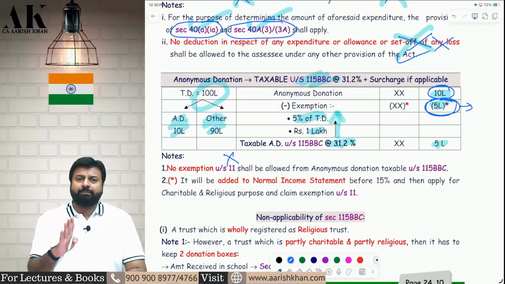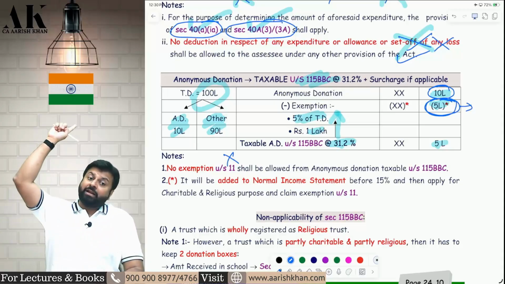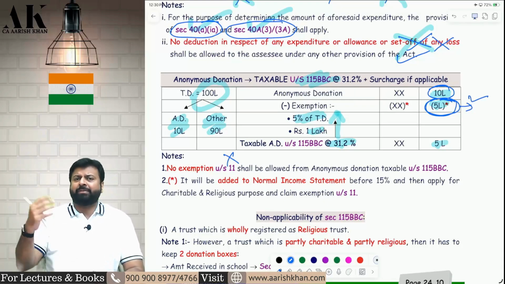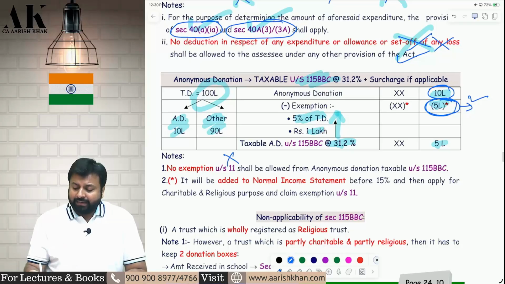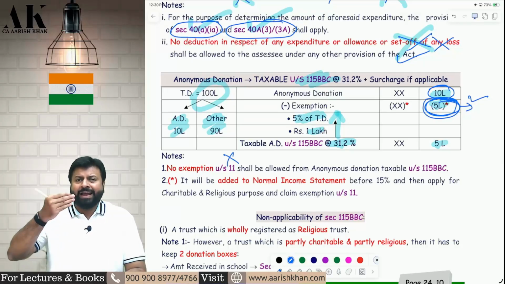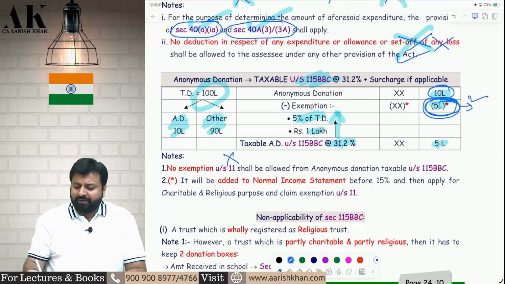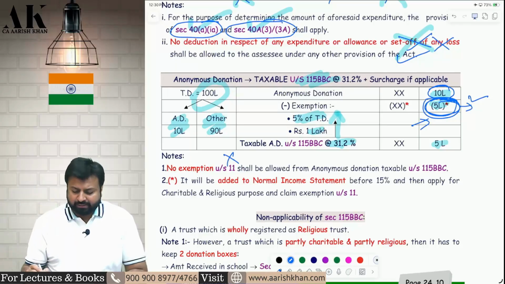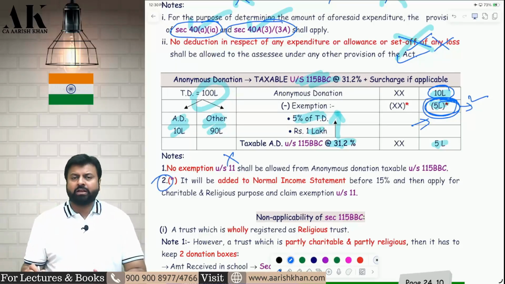First option, very simple. Add this 5 lakh rupees at the end of the statement, after all application, after 15%, and apply slab rates. Second, add this to the normal income statement before 15%, claim 15%, and then apply this 5 lakh also for the objects of the trust, and then the remaining amount will be subject to slab rates. So both the things you can do, I have written over here in point number 2.